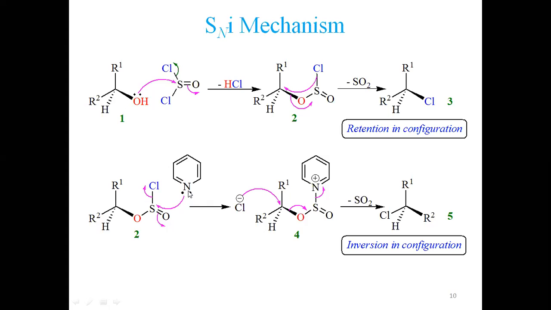What does it do? It adds to this sulfur-oxygen double bond. Once compound number two is synthesized, this reaction takes place. The base which is present donates an electron pair to this sulfur. This oxygen takes the electron pair off, donates the electron pair back, and Cl is lost. So here you can see Cl is lost.